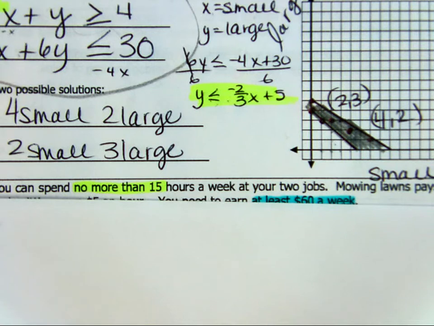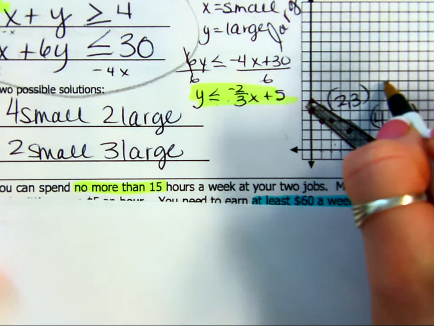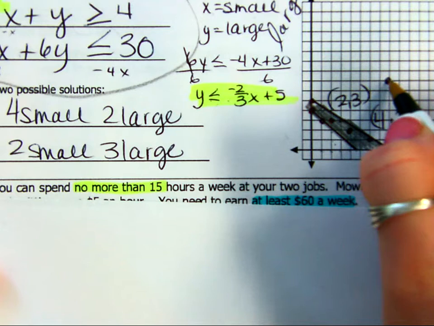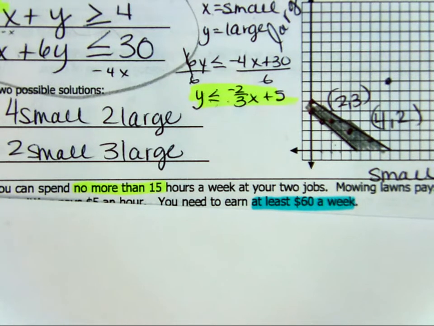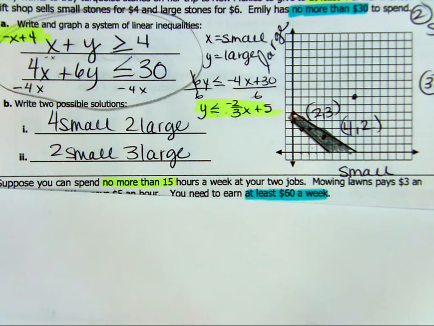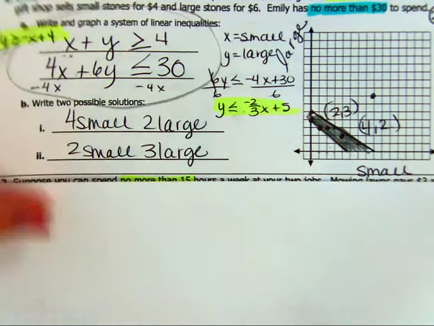All right, what I also might do is this. I might say to you, here's a point. It's point 10, 8. Can she get 10 small and 8 large? And you have to look at your graph. You have to see if the point I just asked you about is in the shaded region. And if it is, you can say, yeah, she can get that. If it's not, you have to say, nope, not going to do it. She'll spend more than $30, or she won't get enough, or whatever. Okay? So do you kind of have the feel of that?